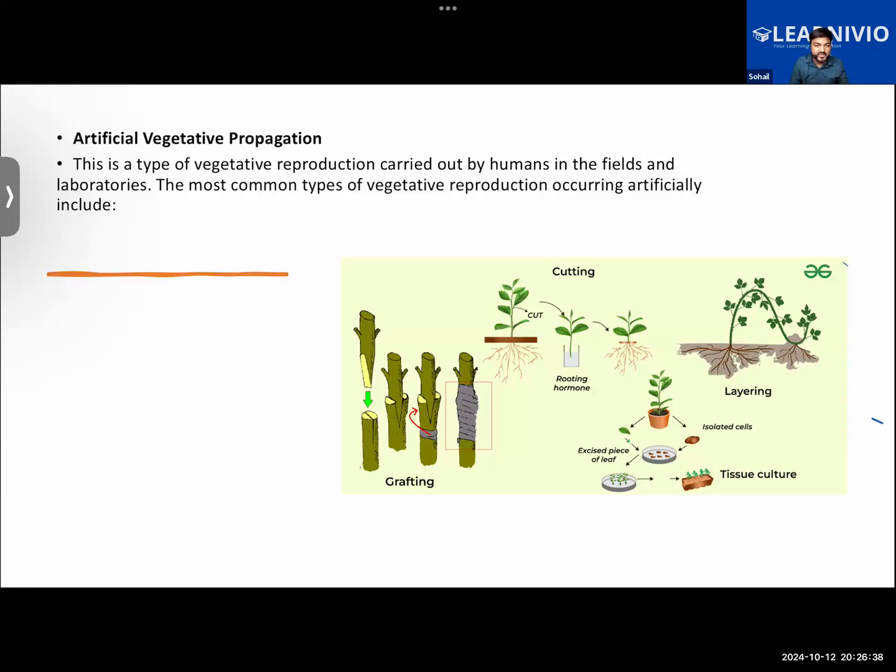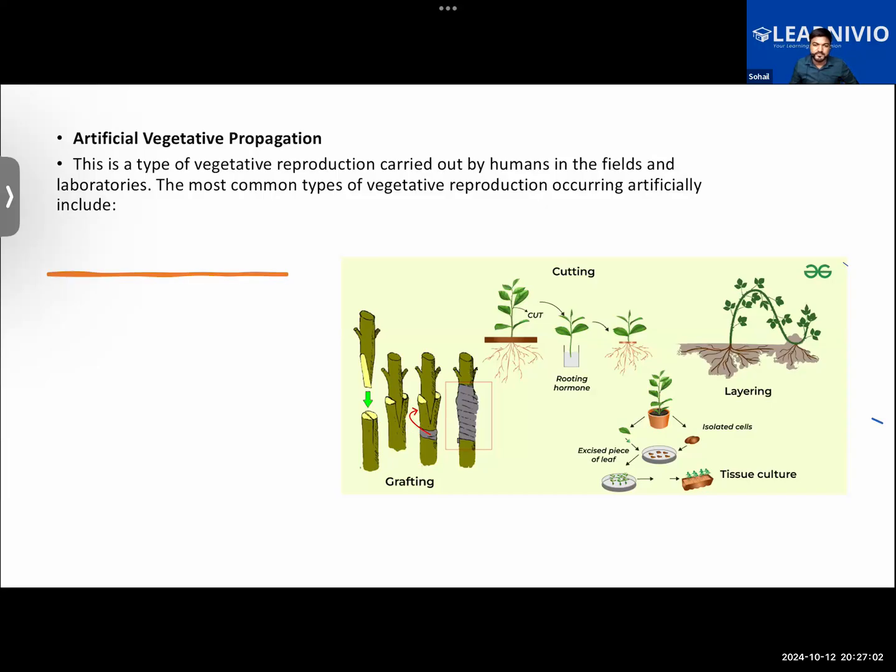Stem, root, and leaf. So they are the vegetative parts. It's a type of asexual reproduction in plants where a new plant grows from the vegetative part, namely stem, leaf, or root.